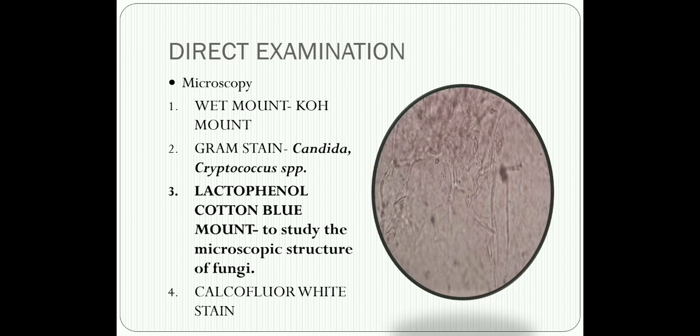So this is the usual technique that we employ as a frontline investigation in most of the mycology labs. What you're seeing here are the fungal hyphae present in this specimen as part of the KOH mount. Then we also go for gram staining.